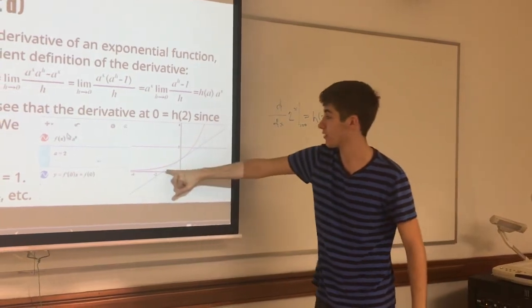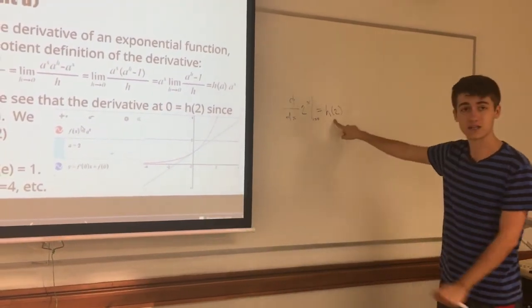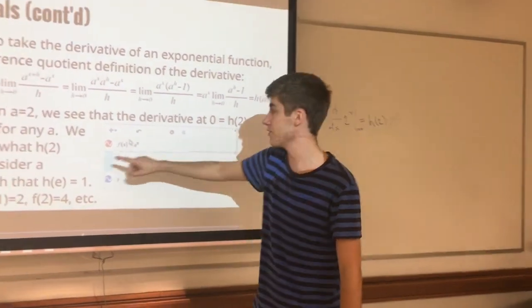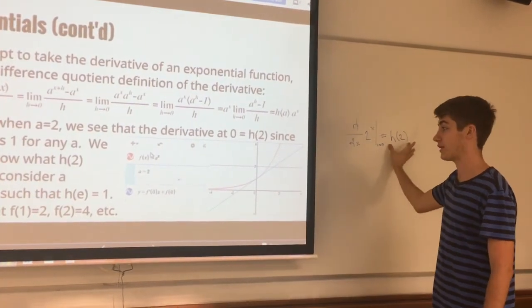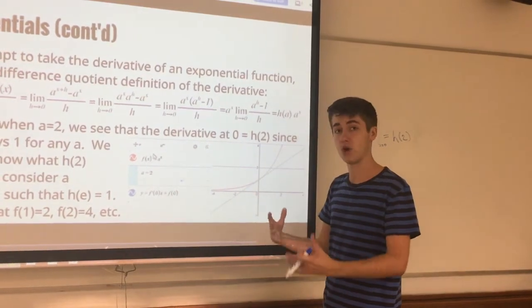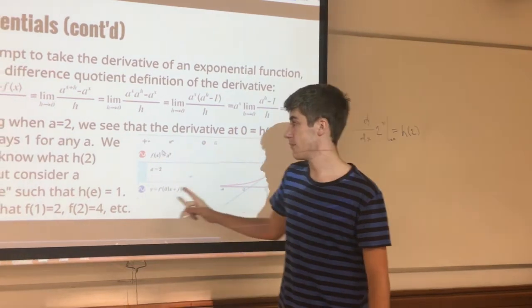And so that's a constant. And as we can see, this is just a straight line. So the slope of this line has to be h of 2. We don't know what it is yet, but we know that that's the number of the slope. And so we understand that we can determine this value. We can only determine this value, actually, when it comes to exponents that we don't know, because we know that it's always going to be 1 at 0, no matter what a is.